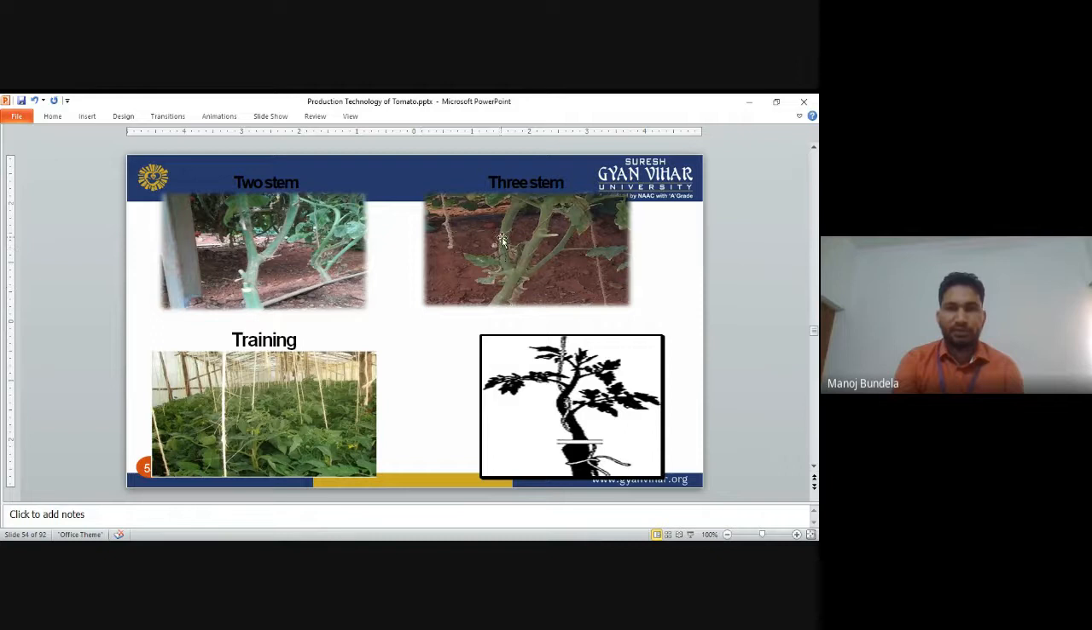Three stems means we allow three stems to grow, in the case of indeterminate type tomatoes. This is called training. We can use plastic threads. With the help of plastic threads, we can tie the crops and give support to the plants.